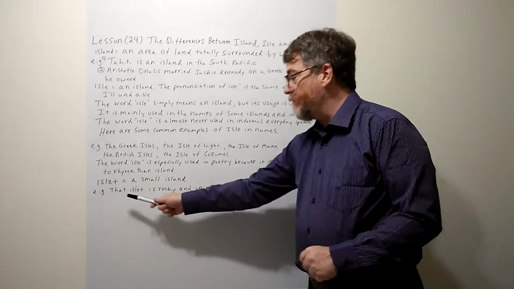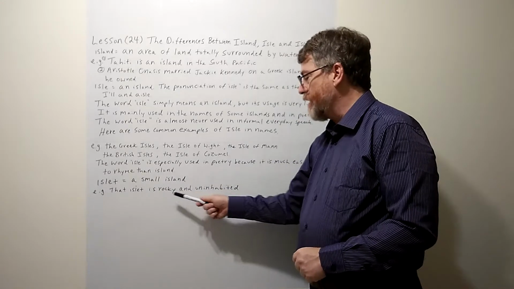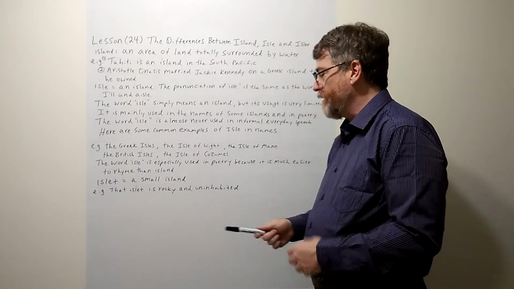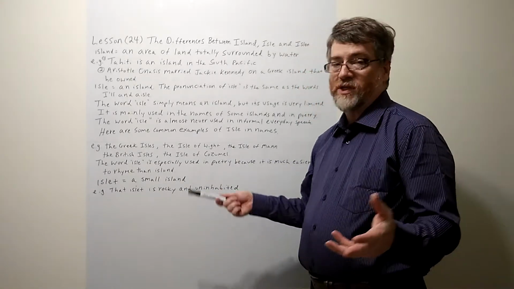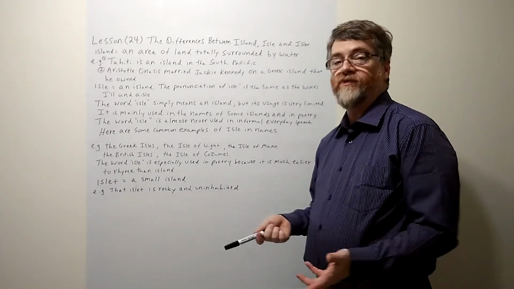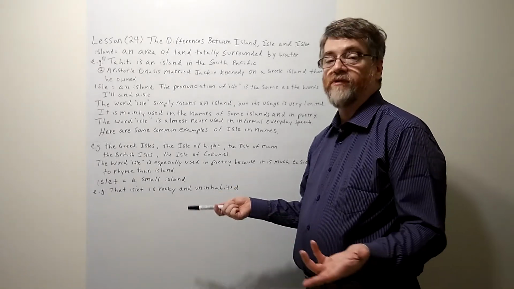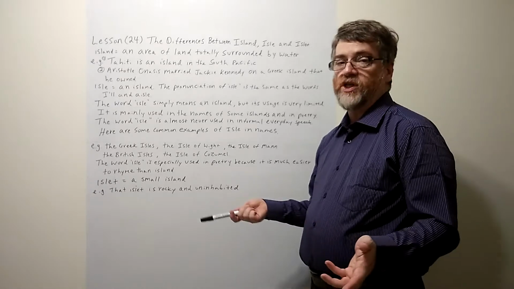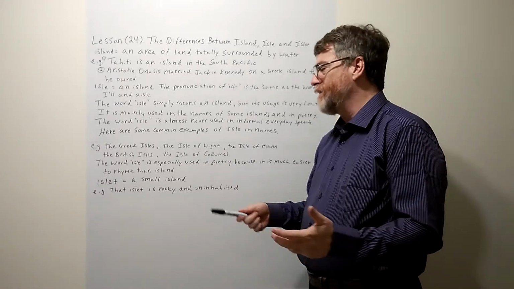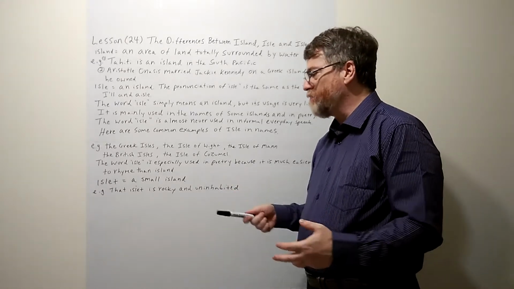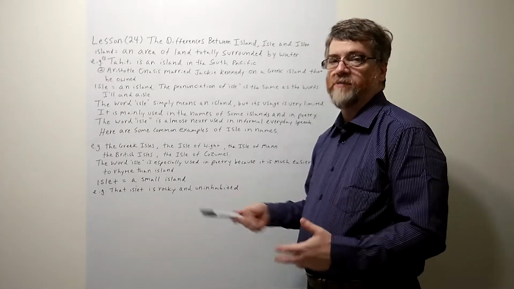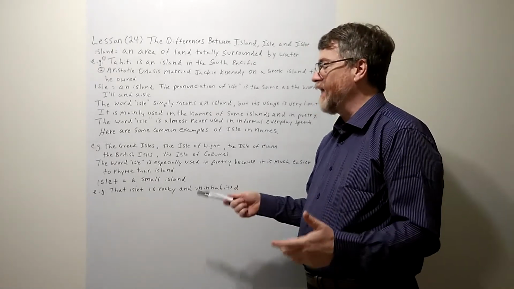Here I gave you an example that an islet is rocky and uninhabited. Maybe it's just a small area of several hundred feet that sticks out of a river. It might not have much usage. Some islets could have some use, but basically they are all very small. So that's what we mean by an islet.